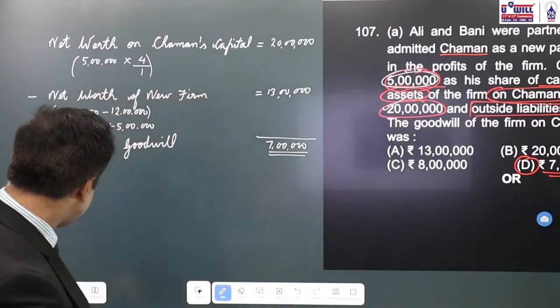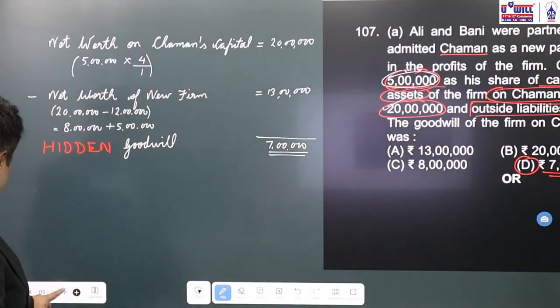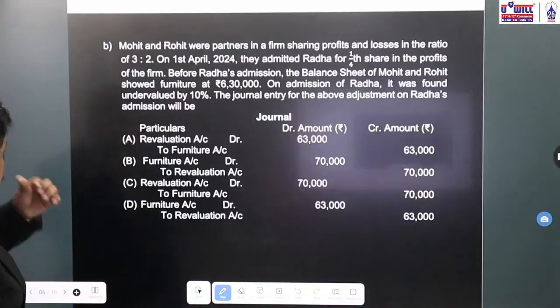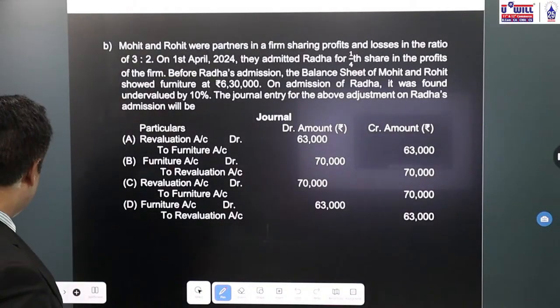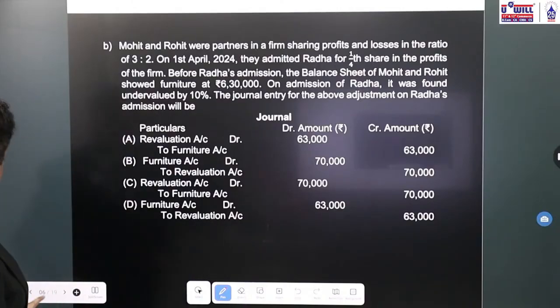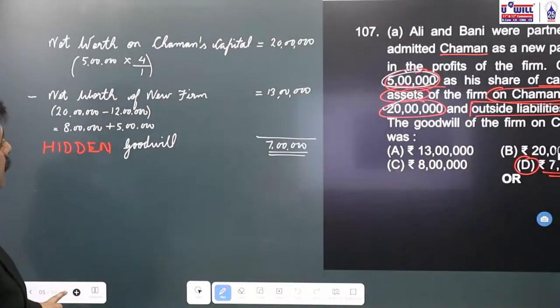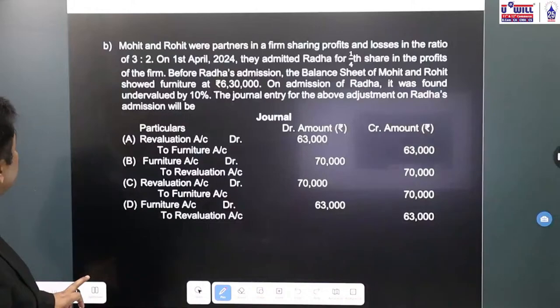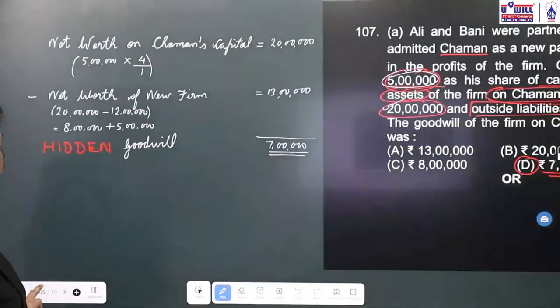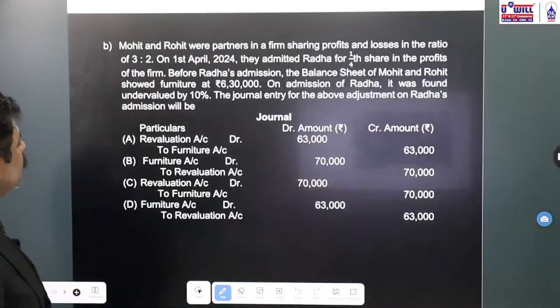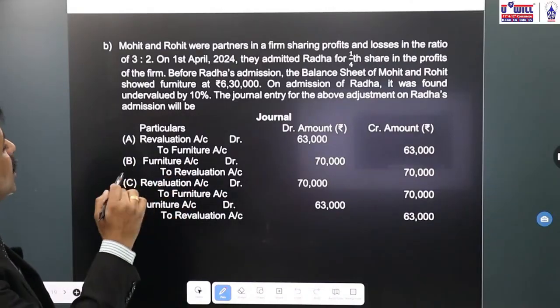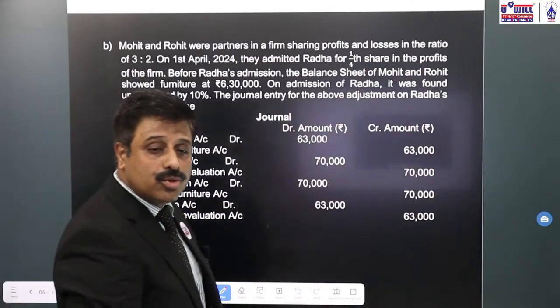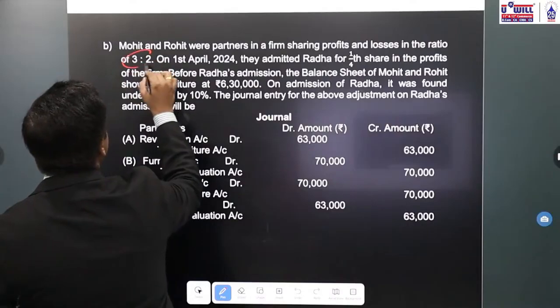Okay, going to the next question. As I said, 2 questions were asked in option. So 107, A and B. Okay. Look at the next one. Mohit and Rohit were partners in a firm sharing profits and losses in the ratio of 3:2. So this 3:2 is the old ratio.